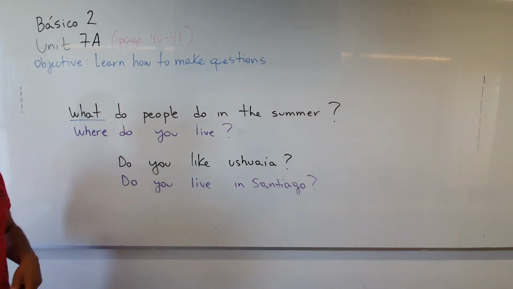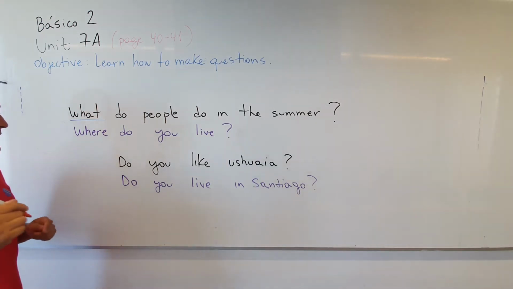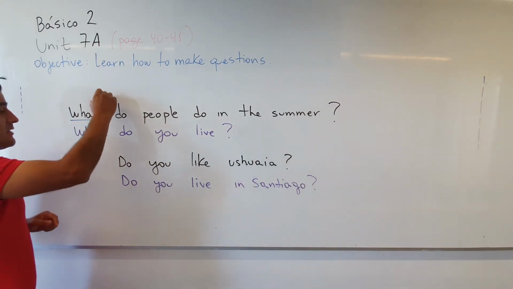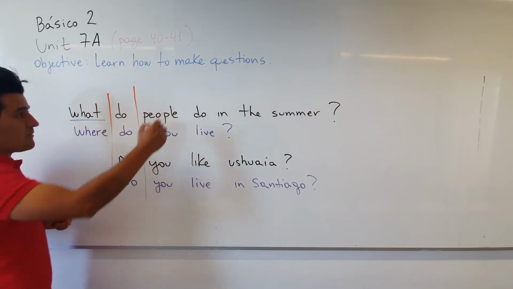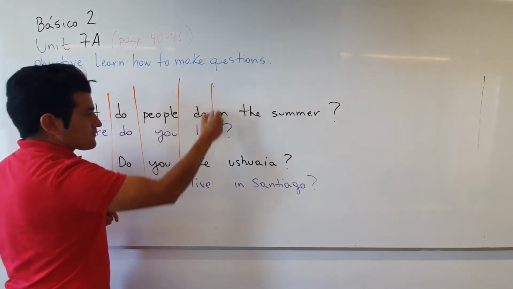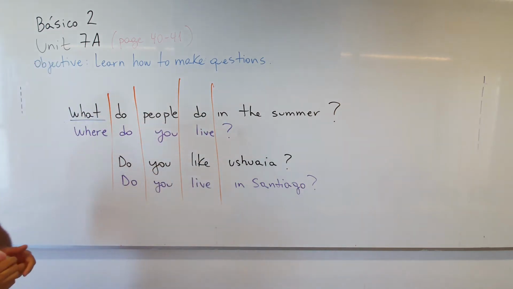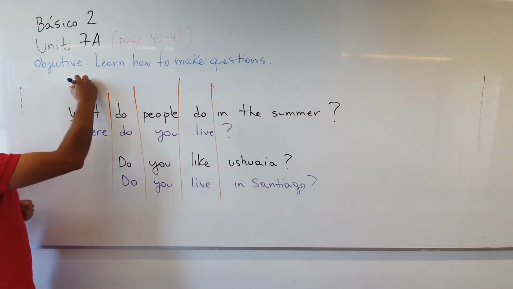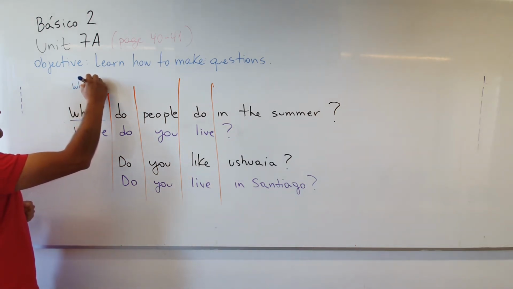So in this case, we have this question. And what I want to show you, and what I showed during the class, is that they always have the same structure. Okay? That is the structure for this question. And they always follow the same pattern. It is always the same. For example, what can we see here? In the first part, we have the WH question.